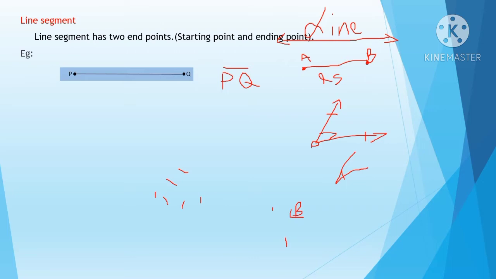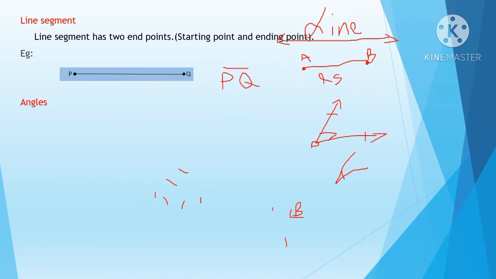The meaning is PQ is a line segment. In the sentence they won't mention the word line segment. They'll write PQ with one bar line. That means it has a fixed length and it has a starting point and ending point. P is the starting point and Q is the ending point.